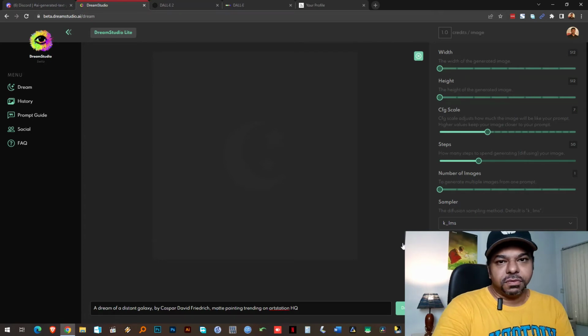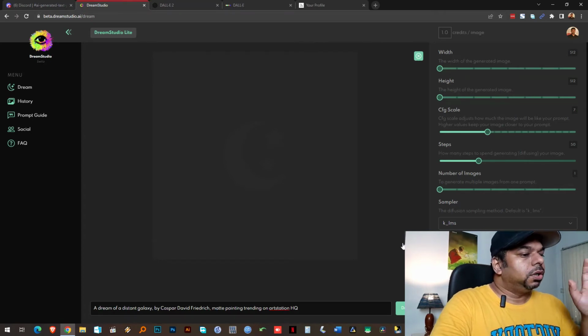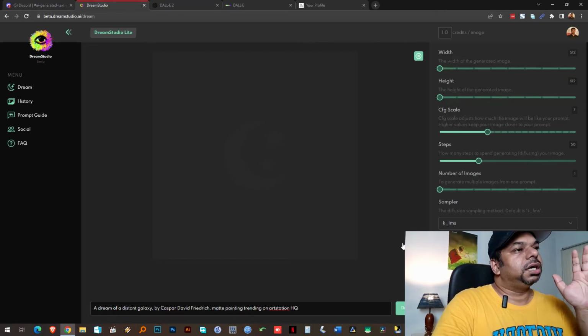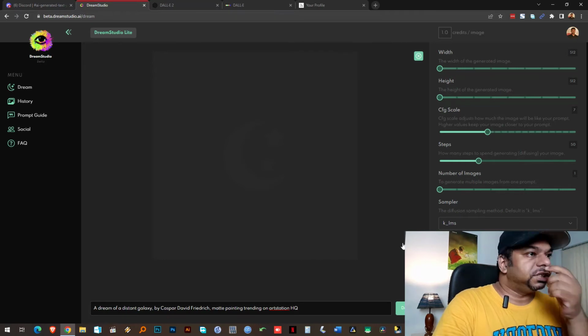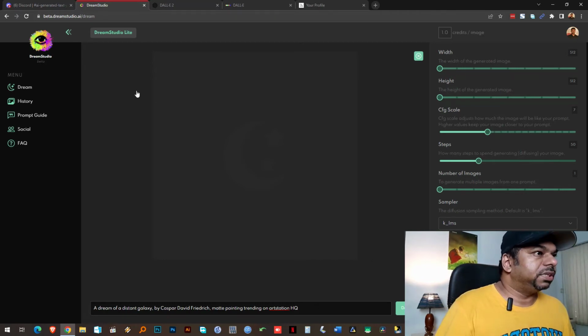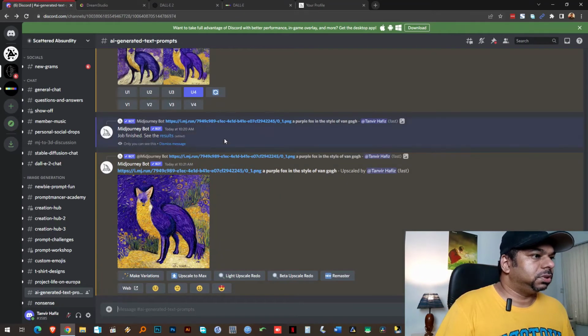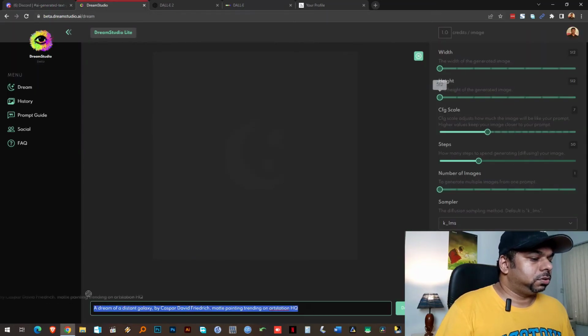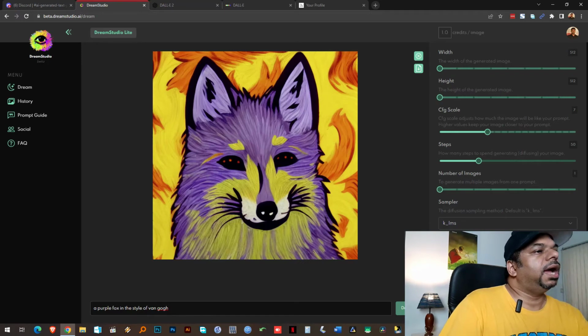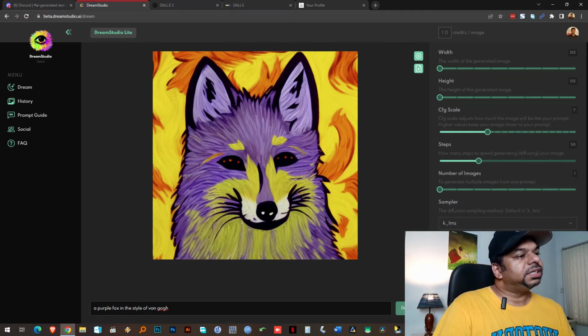Now I'm going to go through all of that today. We're just going to look at image generation in Stable Diffusion using Dream Studio AI. So we're going to type in the same prompt. What was the prompt? A purple fox in the style of Van Gogh. So we're going to do that. And this is what Stable Diffusion gives us. You can see that this is fundamentally different in terms of the style that it generates compared to Midjourney.